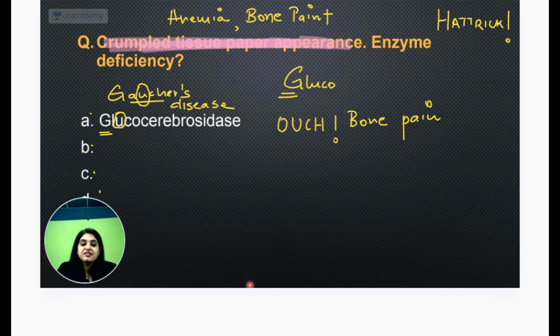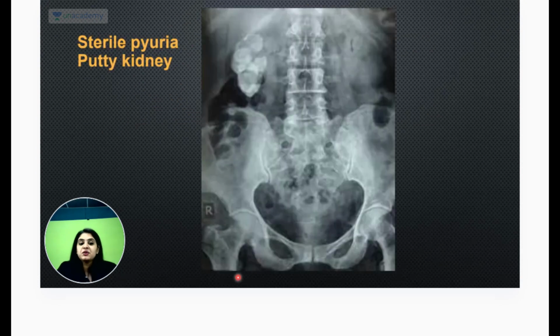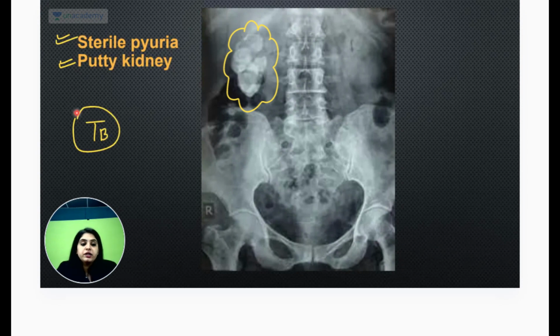Another question which they are obsessed with is the next one that I'm asking you. For some questions I really don't care about the options, because this question has come so many times that the answer is also the same. And what is that? This is the radiological image of the putty kidney. The putty kidney question also comes with sterile pyuria, and what is the answer going to be? The answer is going to be tuberculosis.